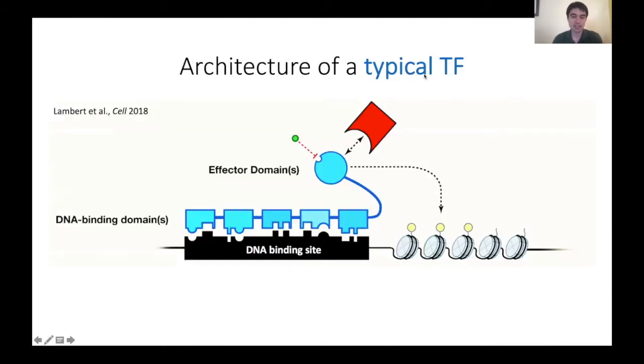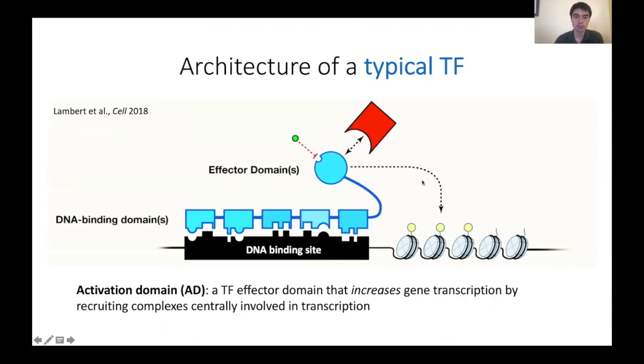A typical TF has two essential parts. There is a DNA binding domain that determines the kinds of DNA sequences in the genome where the protein binds. And this can often be right next to a gene in the promoter, or it can be quite far away from the gene in an enhancer sequence that still regulates that same gene. And then the TF also has a second domain called the effector domain, which is the domain that has some effect on transcription. So it could recruit other proteins involved in regulation, or it could directly modify the DNA of the chromatin.